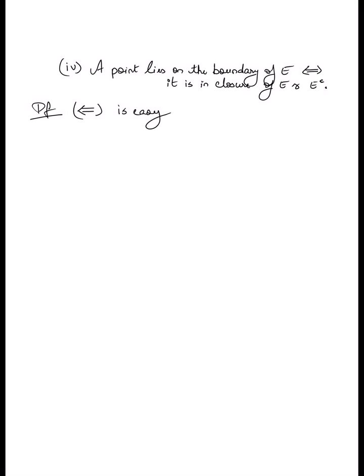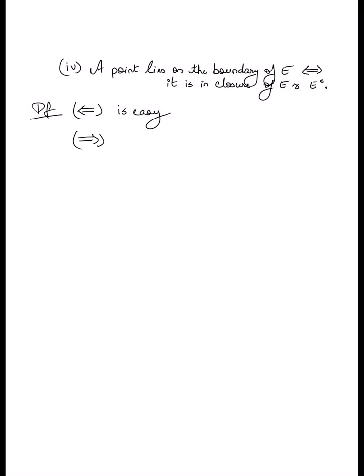Why? Because suppose that X is a limit point of both E and E complement, it could not possibly be an interior point of E. The fact that it's not an interior point of E implies that, well, it must lie on the boundary, right? So that part of the implication I'm going to leave to you to fill in the details of. Let me instead focus on the perhaps less trivial of the two sides.